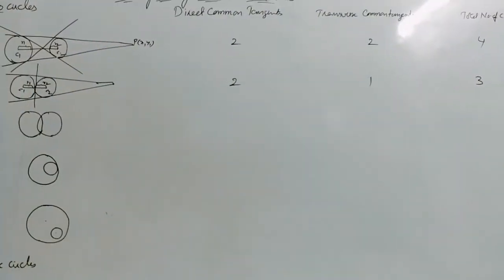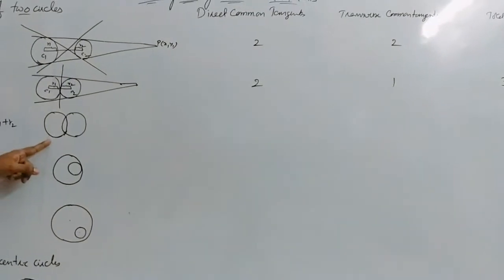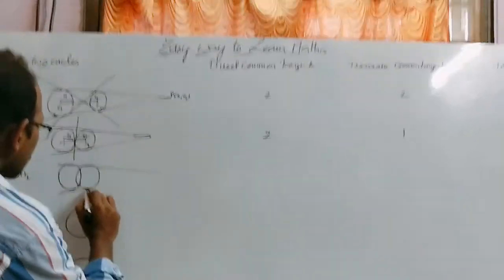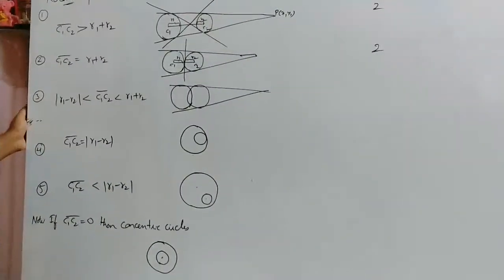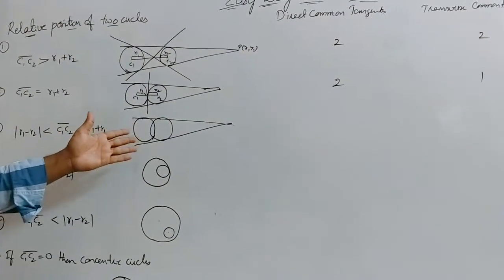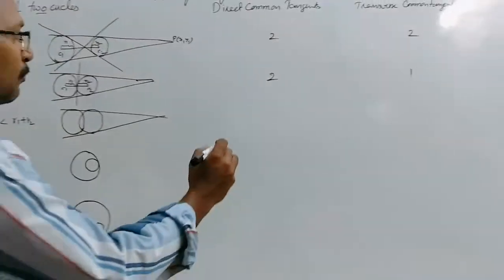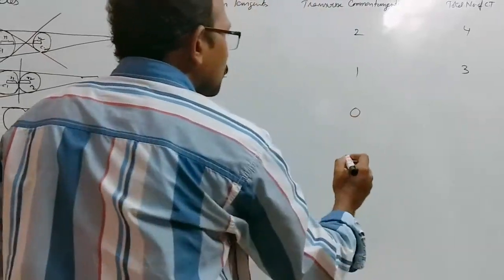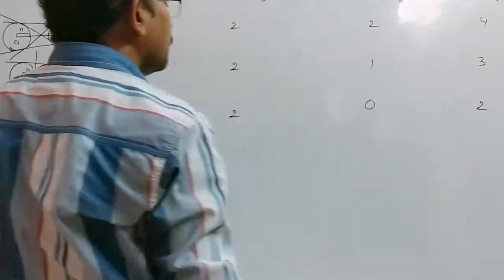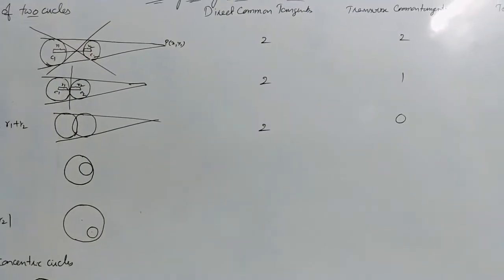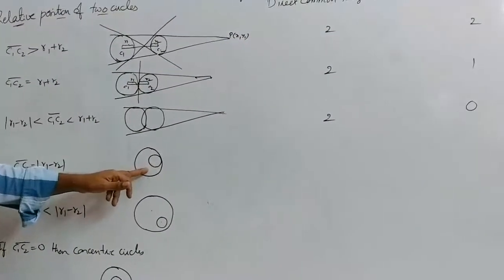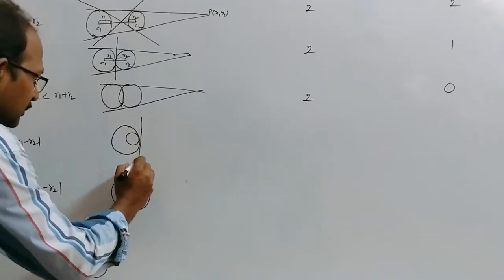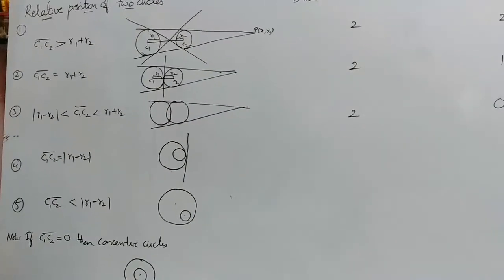Now, in this case, that is intersecting circles, we can draw two direct common tangents only. It is not possible to draw the transverse common tangents. Therefore, the number of direct common tangents is 2 and the number of transverse common tangents is 0. Total becomes 2 only. Then, in this case, the two circles are touching but internally. In this case, only one common tangent is possible at the point of contact.